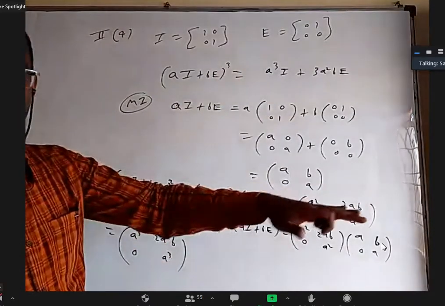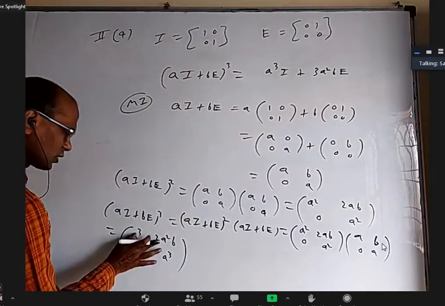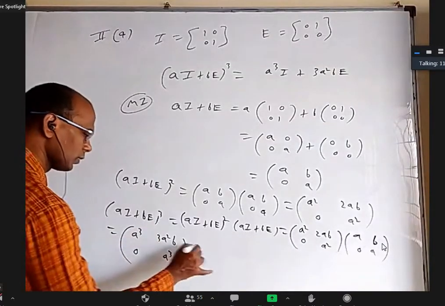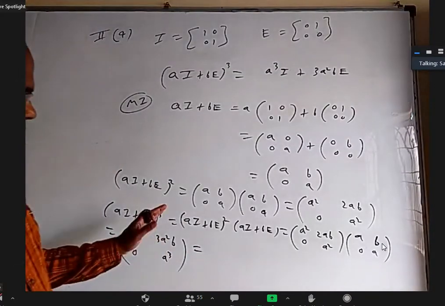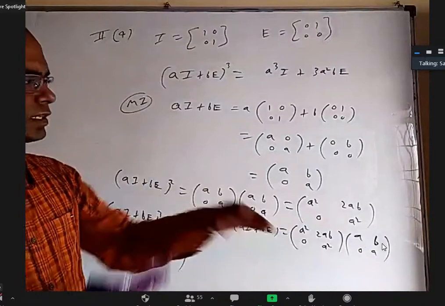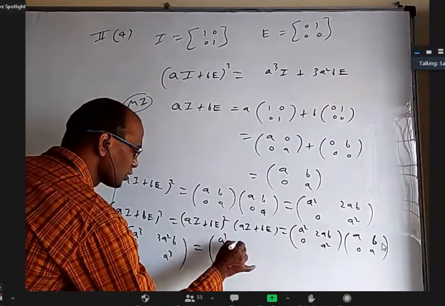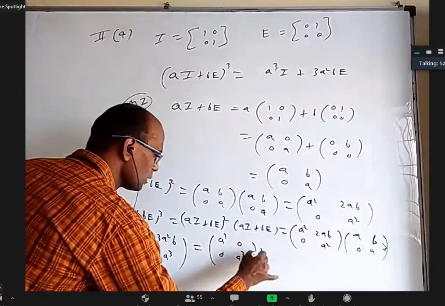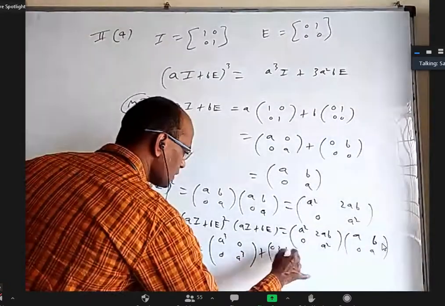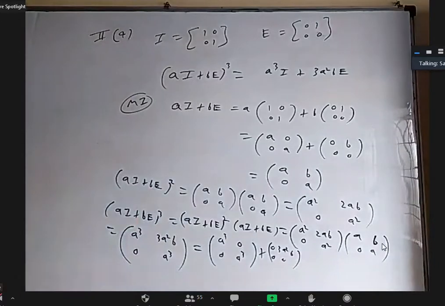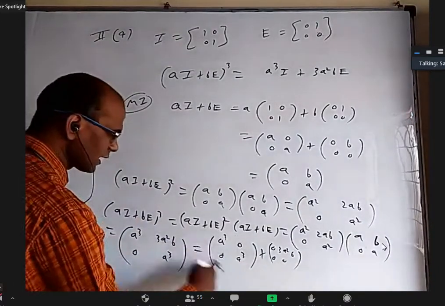Find RHS separately. Or this is 3A square B. Now you can stop LHS here, find RHS and say LHS equal to RHS, or you can split this very easily. You can write this as A cube, 0, 0, A cube plus 0, 3A square B, 0, 0. Right? Now this you can take A cube common.